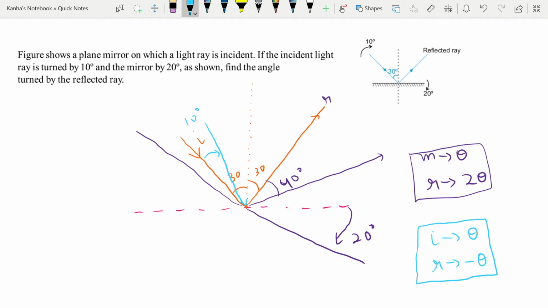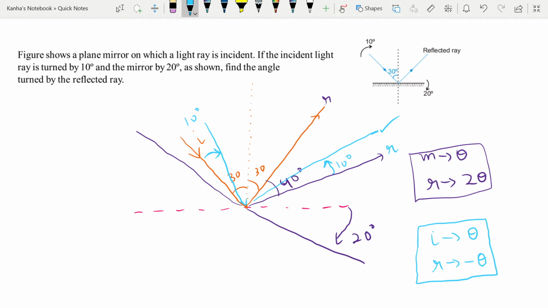Okay, so if I did a clockwise change in my incidence, then my reflected ray that I have now will move towards the left or anti-clockwise by the same angle. So I am left with this. So this blue line represents my final reflected ray.